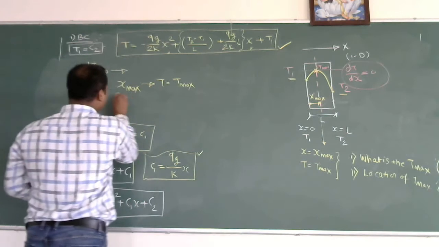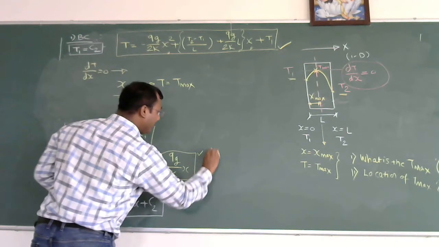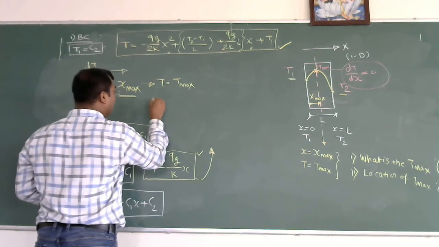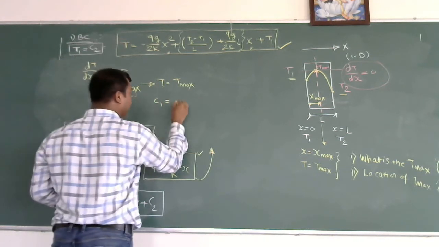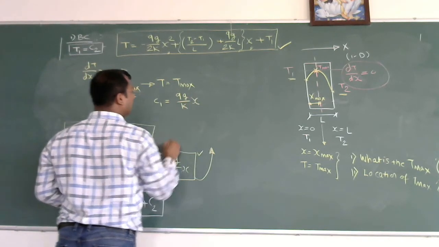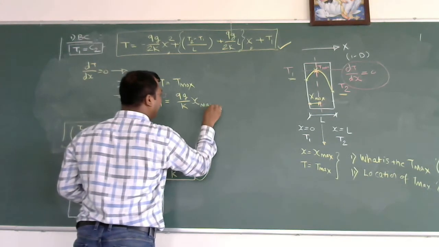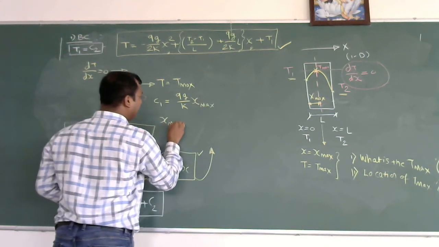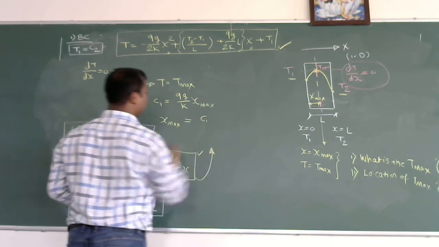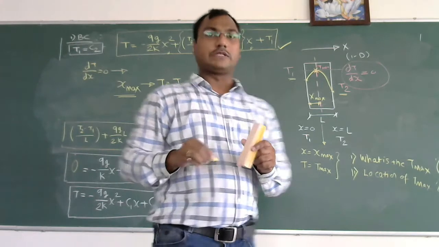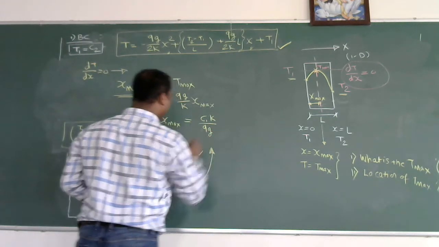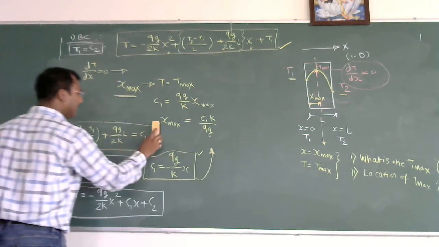Now suppose this x max, I am using this equation. By this equation, C1 is equal to qg by k into x. So if I write this as x max, I will get x max is equal to C1 into k divided by qg.